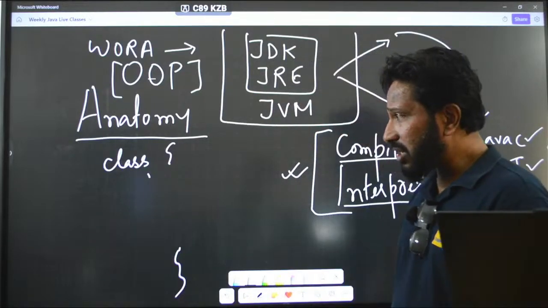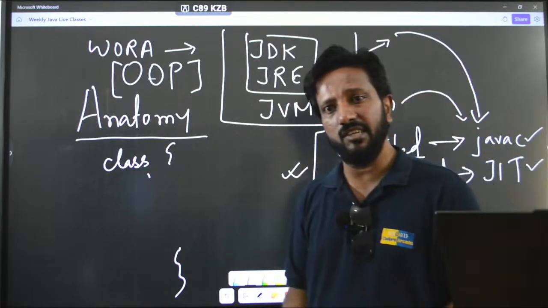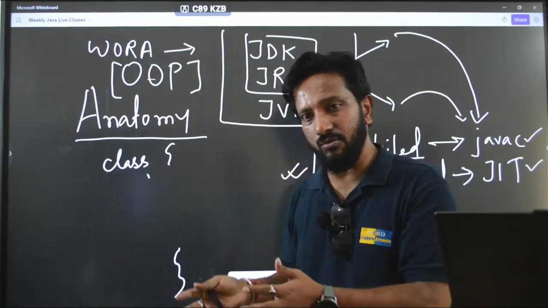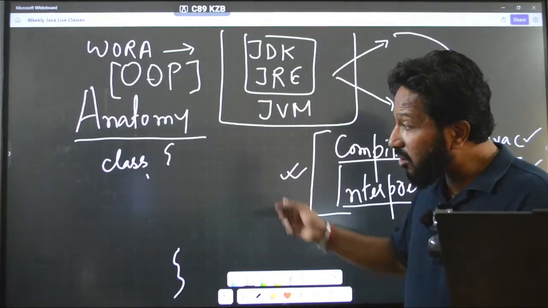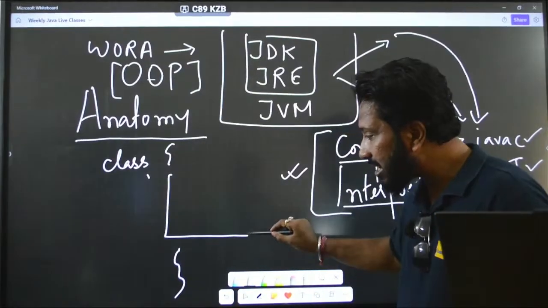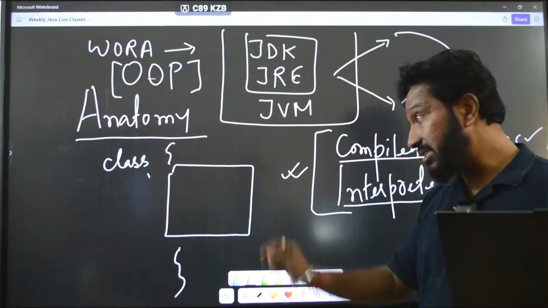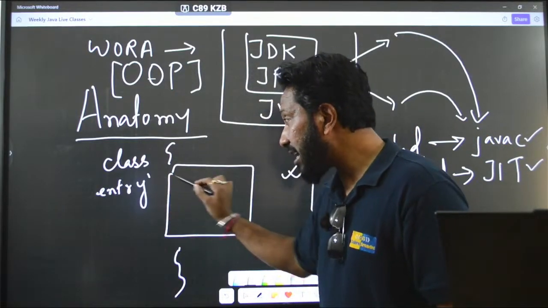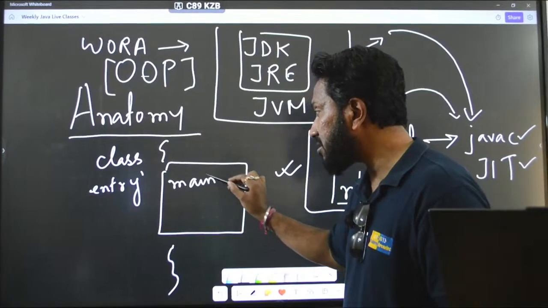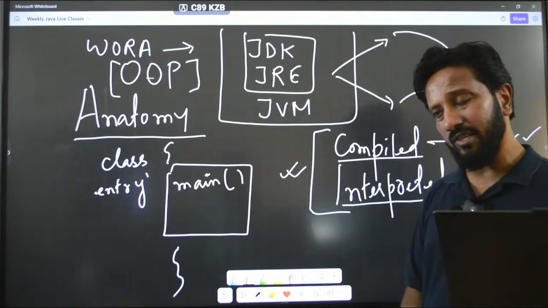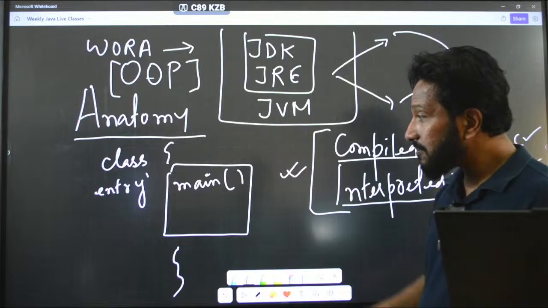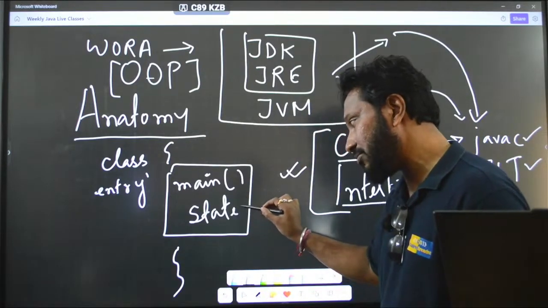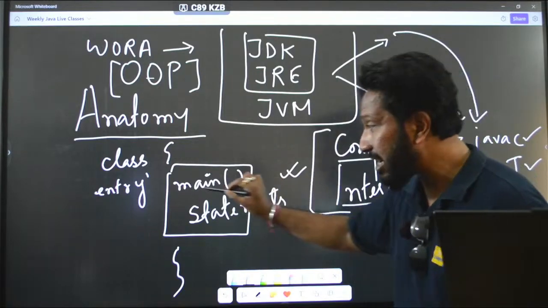Just like a normal example, you can say that we have students enclosed inside a classroom. All the students will be sitting inside a classroom. Similarly, in Java, all the code that we write is written inside a class. Inside the class, the main entry is the main function. I have already told you about this, still I am telling you again. Inside the main function, we will write our statements, whatever we want to execute.